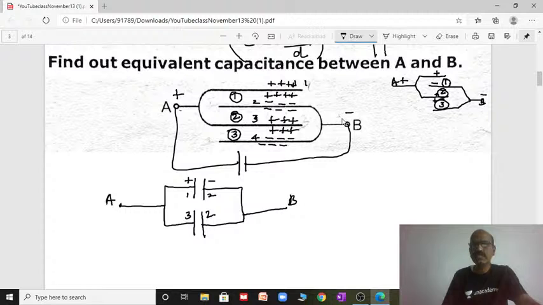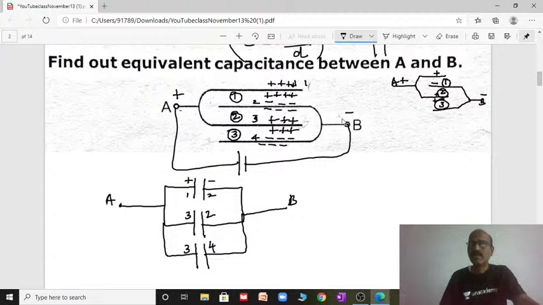Again, the third plate in A, positive, is joined with the fourth plate, that is B, so positive and negative. Now you see that between the two junction points, all three capacitors are connected in parallel.